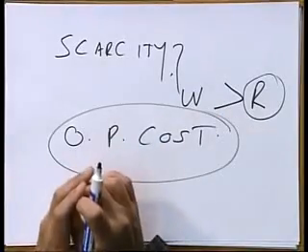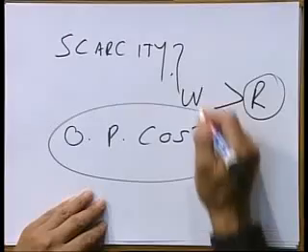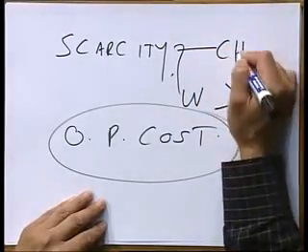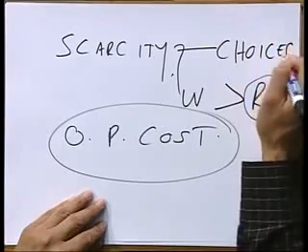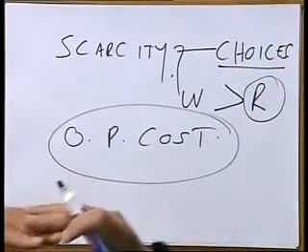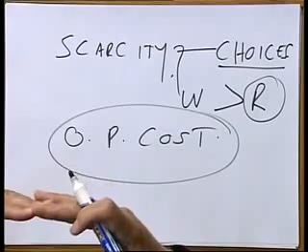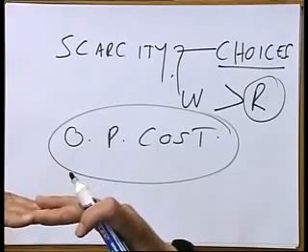What do we mean by opportunity cost? Now, because of scarcity, it means that we cannot satisfy all our unlimited wants, because we've got limited resources. So because of scarcity, every individual must make choices. Because of limited resources, you don't have all the resources to satisfy all your unlimited wants.